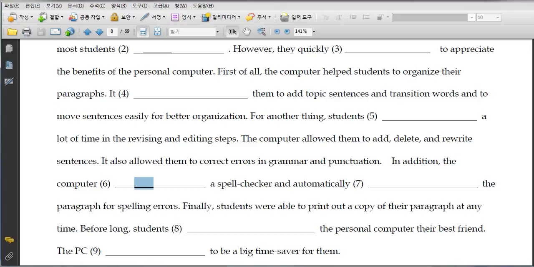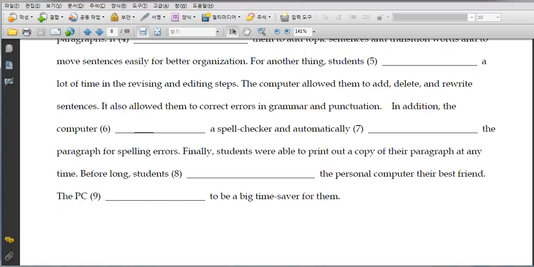Included, okay? It has a spell checker for you, so it automatically what? Checks for spelling errors. So maybe you don't have to look up the dictionary. Maybe that's why you save time, okay? So here is another reason why you could save time, right? And then finally, so finally means maybe it's the final reason, benefits of PC, and then it says what you could print out, okay? Yeah, well, that's kind of obvious, right?